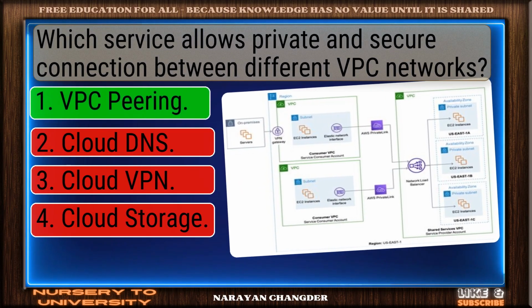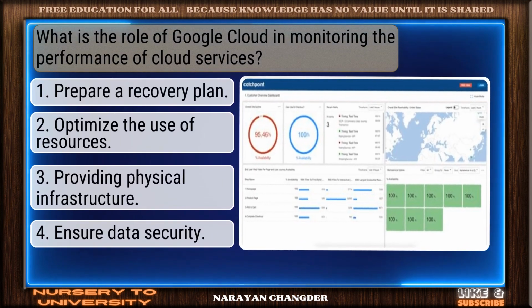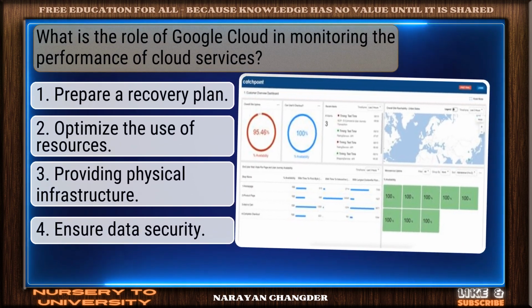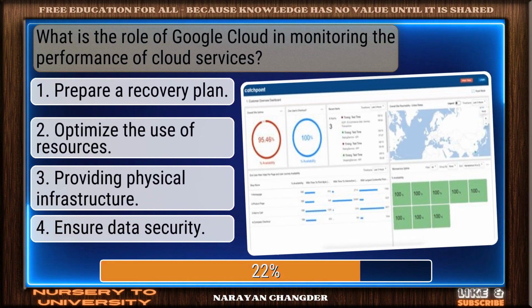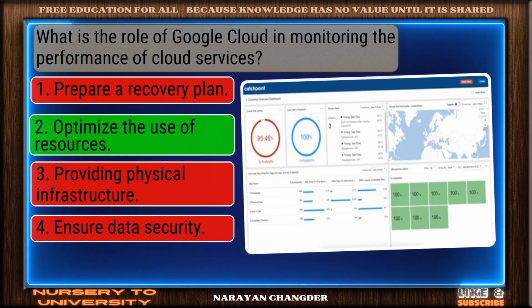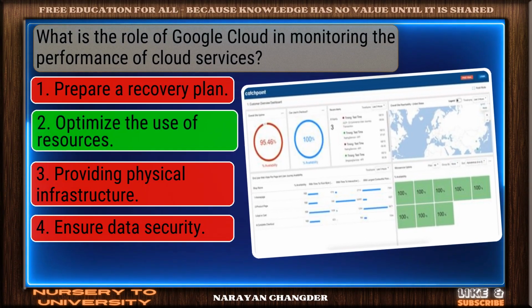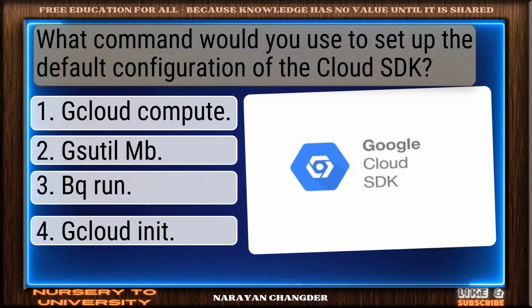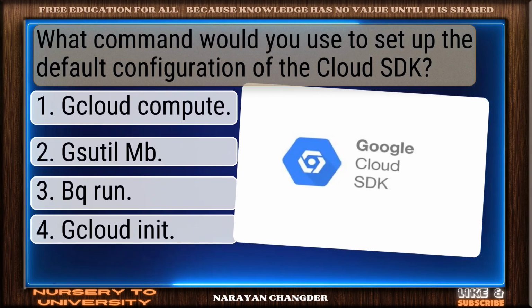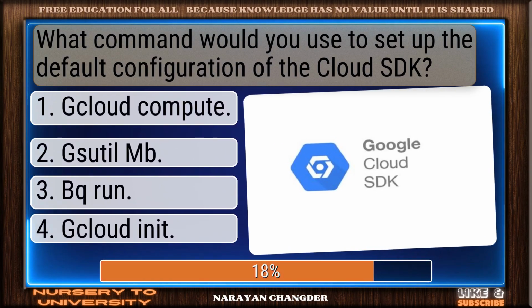Bravo! VPC peering is the answer. Question number 28. What is the role of Google Cloud in monitoring the performance of cloud services? Strong choice. Optimize the use of resources is the right answer. Question number 29. What command would you use to set up the default configuration of the Cloud SDK?